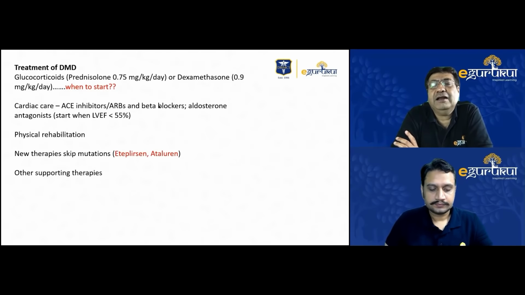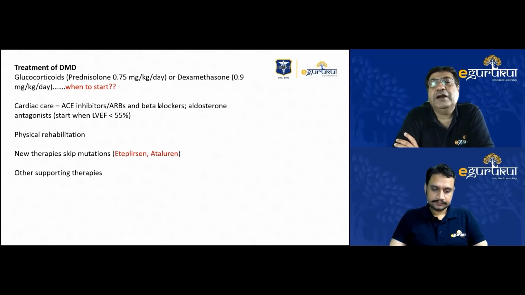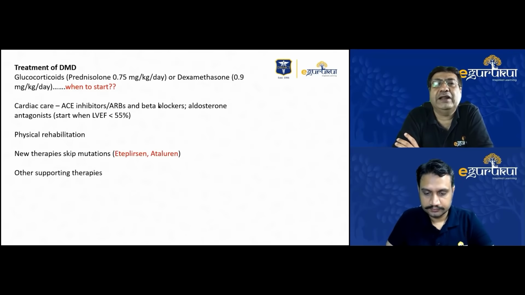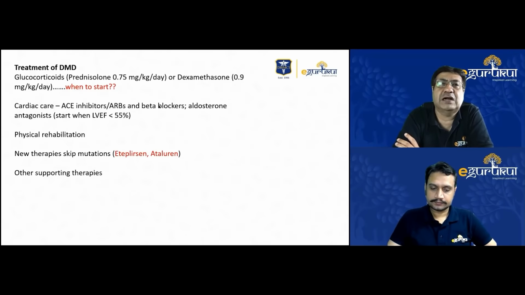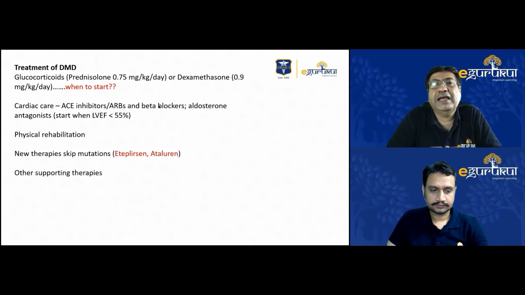Regarding cardiac care, again, cardiomyopathy, I told you, is a very important feature. So ACE inhibitors, angiotensin receptor blockers, even aldosterone receptor antagonists such as eplerenone can be started in these cases. But again, the question is, when should they be started? According to books, again, there is a great degree of ambiguity regarding the exact timing. But these agents should be started in a patient with cardiomyopathy when the left ventricular ejection fraction is less than 55%.